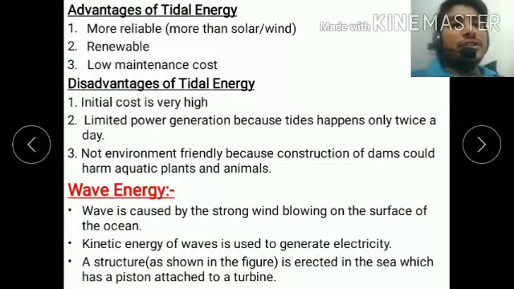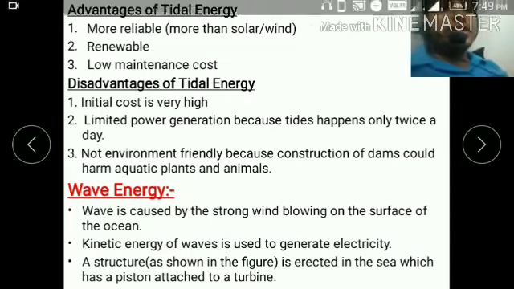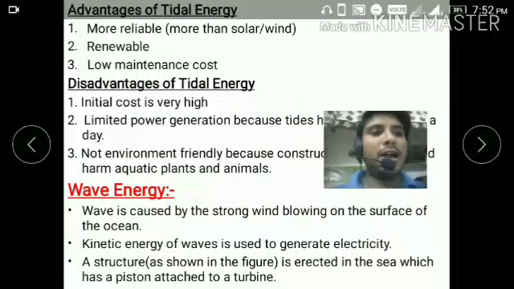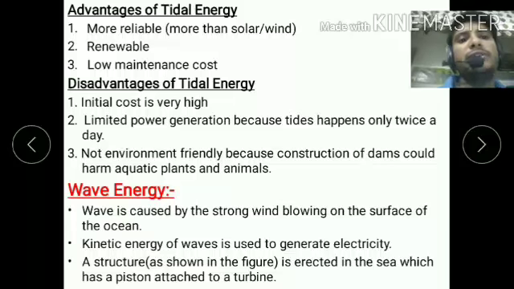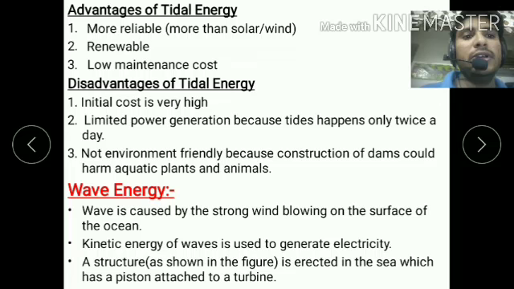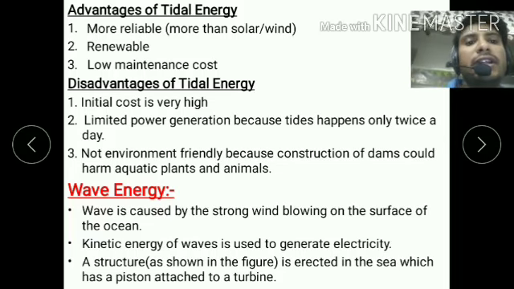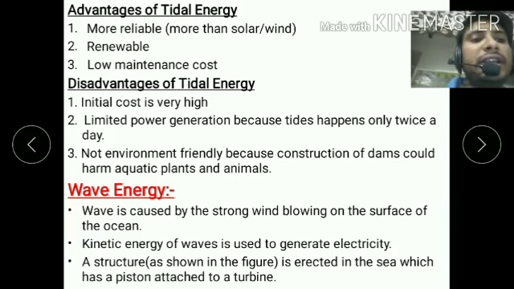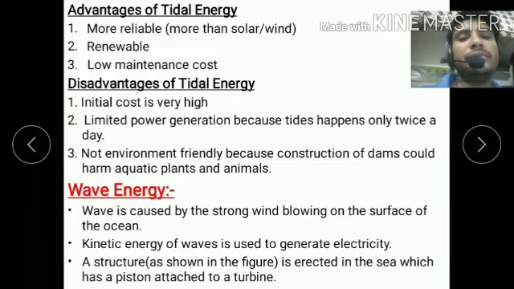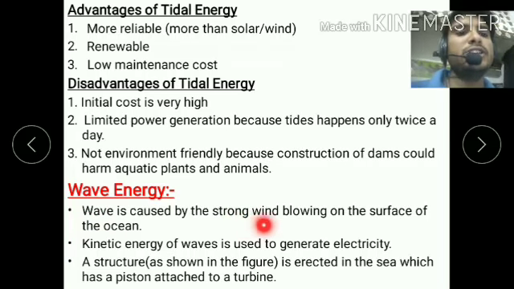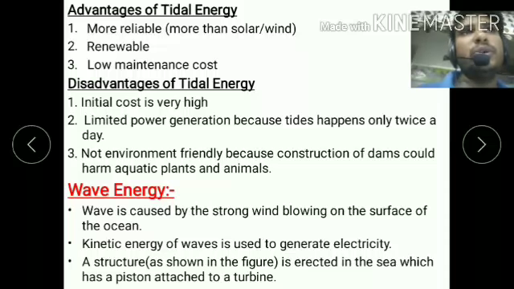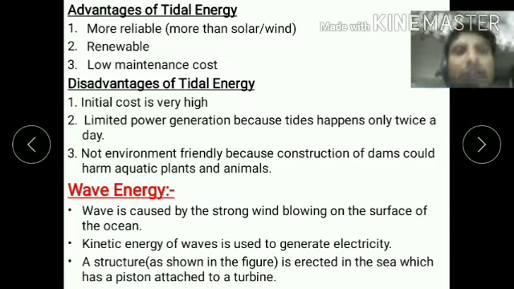The next point is wave energy. How can we generate wave energy and what is the importance of wave energy? How is wave energy formed? Waves are actually caused by strong wind blowing on the surface of the ocean. The kinetic energy of the waves is used to generate electricity. A structure, as shown in the figure, is erected in the sea which has a piston attached to a turbine. When the wind is blowing on the surface of the ocean, we can generate energy from it. That is called wave energy.